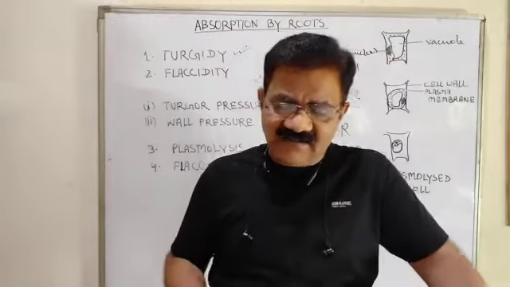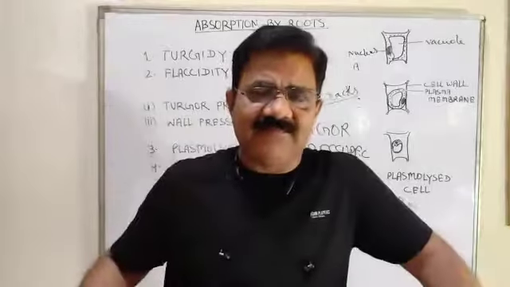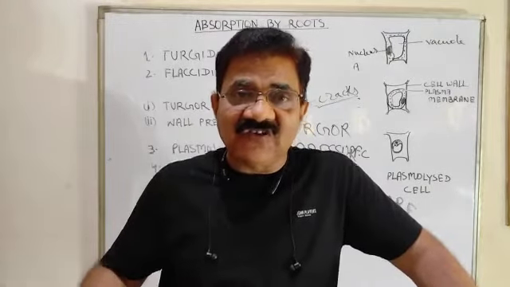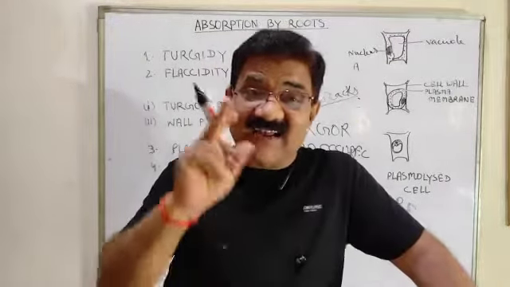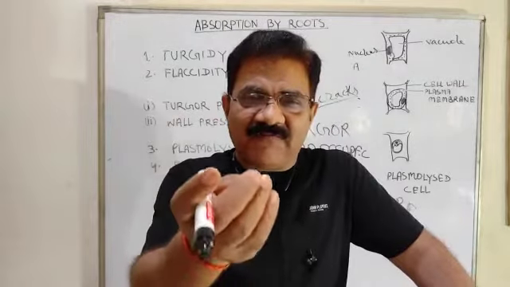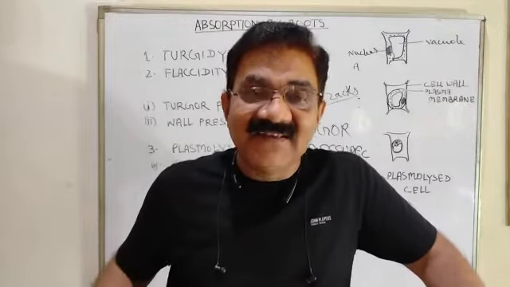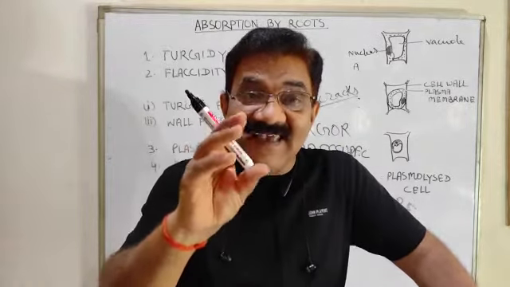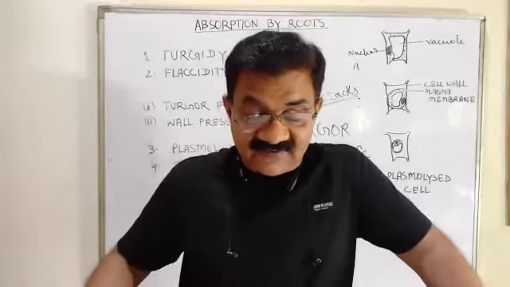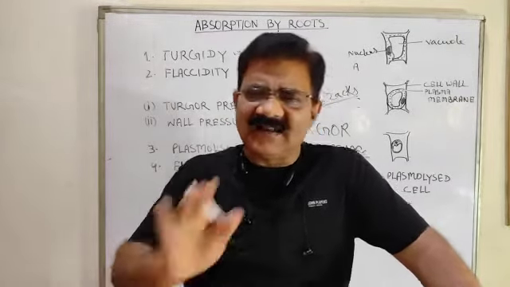Try to understand. If a cell is put in a solution which has higher concentration, what will happen? The fluid from the cytoplasm will come out and the cell will shrink. That phenomenon is called plasmolysis.